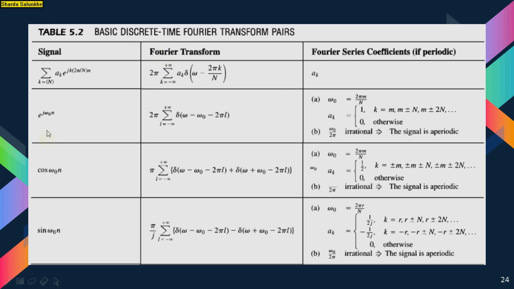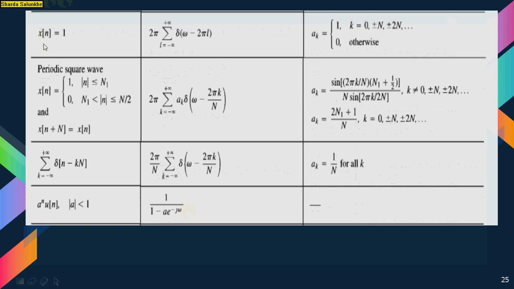If your signal is e raised to j omega 0 into n, its Fourier transform becomes 2 pi summation n equal to minus infinity to infinity delta of omega minus omega 0 minus 2 pi n. Then cos omega 0 n, its Fourier transform will be this, and sin omega 0 n. x of n is equal to 1, then the periodic sequence delta of n minus kN, and a raised to n u of n.